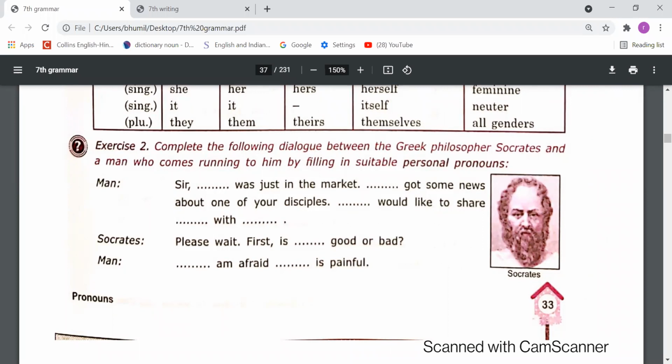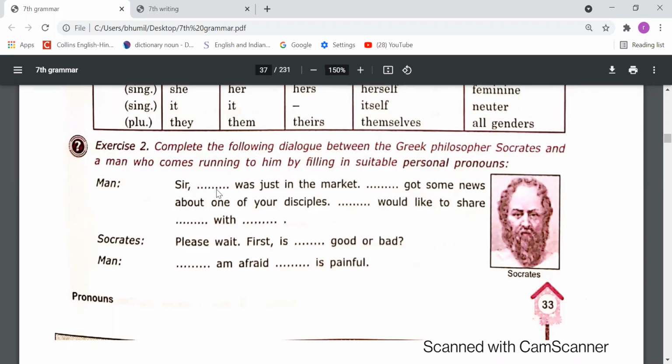So our second exercise is to complete the following dialogue between the Greek philosopher Socrates and a man who comes running to him, by filling in suitable personal pronouns. So dear students, in this conversation, you have to fill in personal pronouns. The man says, sir, I was just in the market and got some news about one of your disciples, and would like to share it with you.